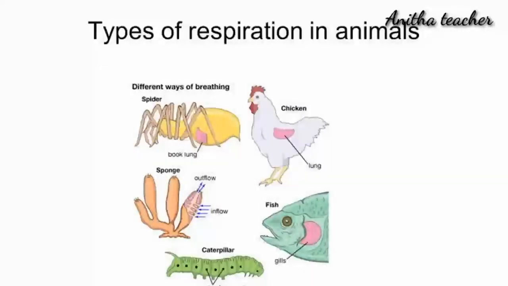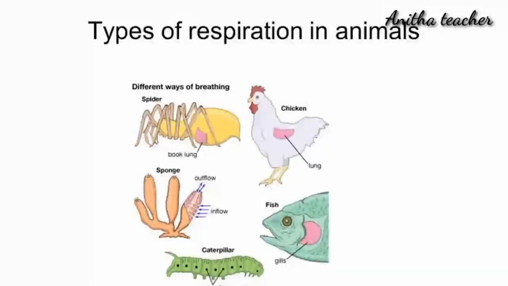Single-celled organisms like amoeba or multicellular organisms like Hydra and planaria obtain oxygen and expel carbon dioxide directly from the body by the process of diffusion. Depending upon the body size, availability of water and type of circulatory system are some of the reasons for the animals to develop different types of respiratory organs.